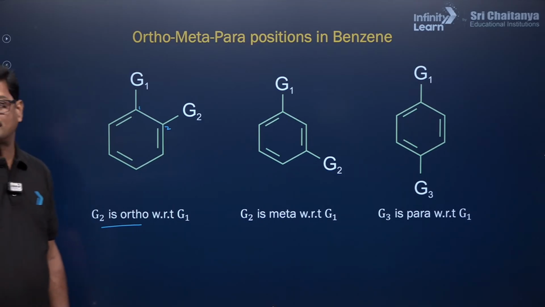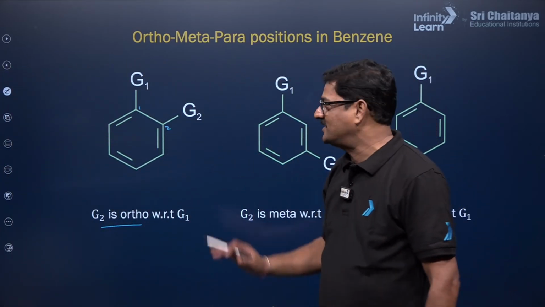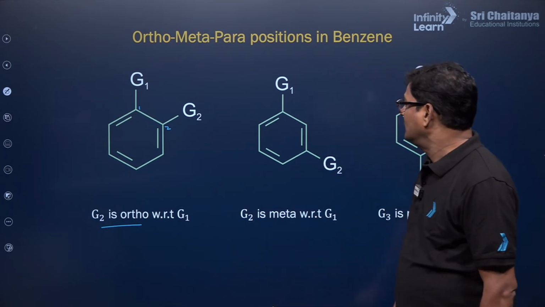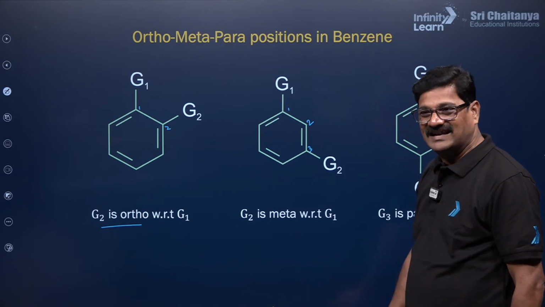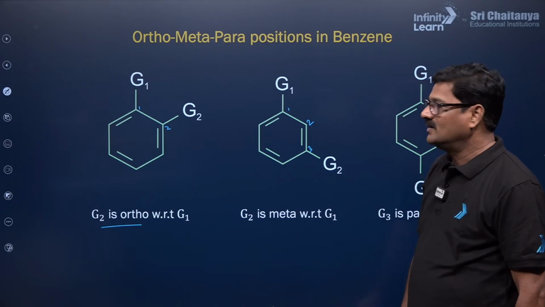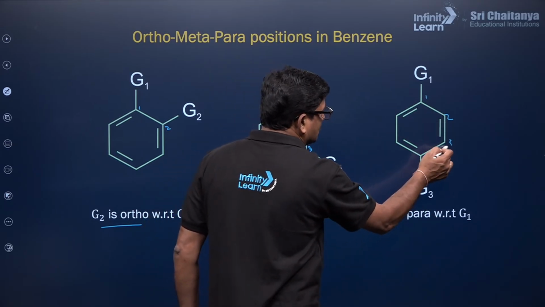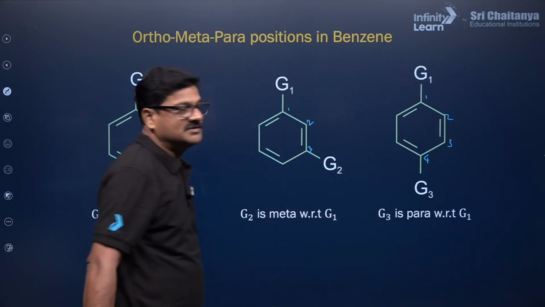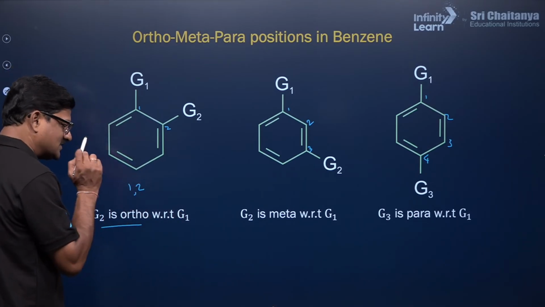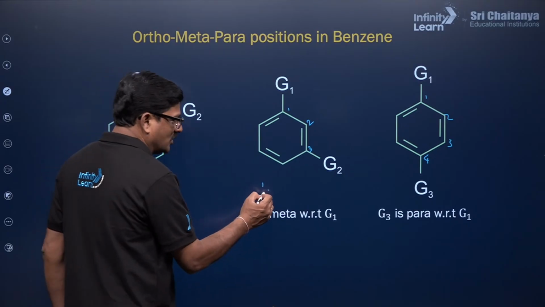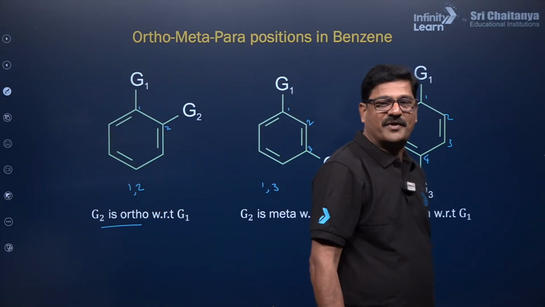Stay tuned with our classes. Positions 1 and 3, that is, first position, second position, third position, fourth position: G1 and G3 are meta. So 1,2 is called ortho, 1,3 is called meta, and 1,4 is called para.